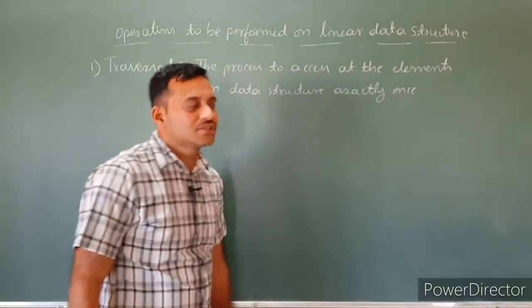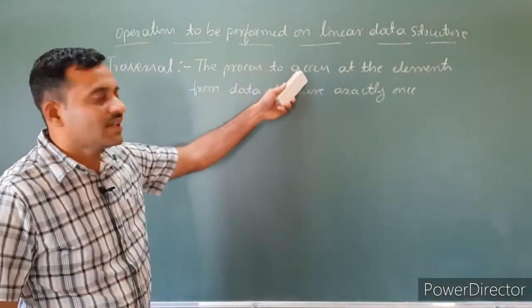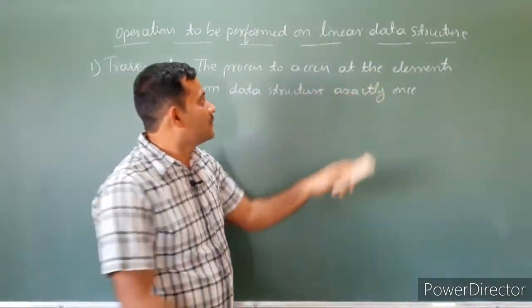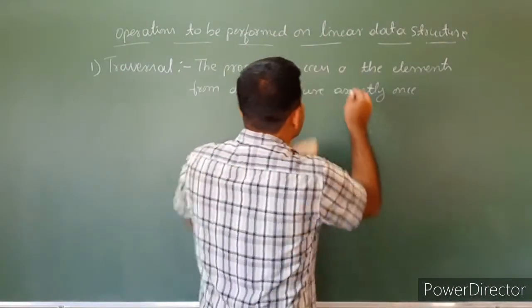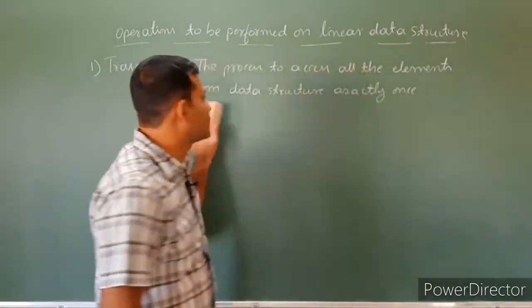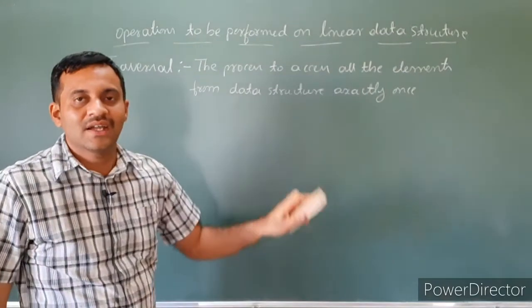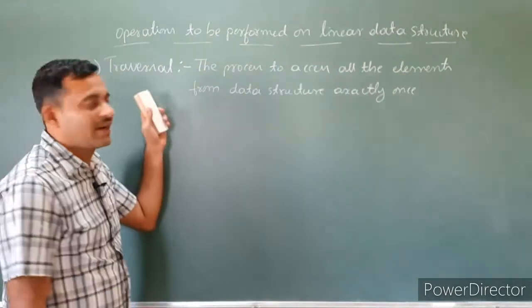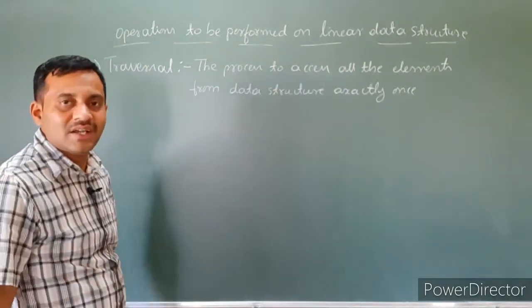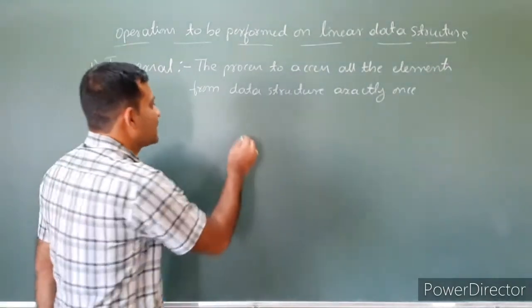It is a process to access all the elements from the data structure exactly once. That is called traversal. So a linear data structure is a homogeneous collection of elements.